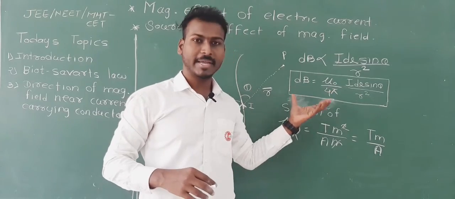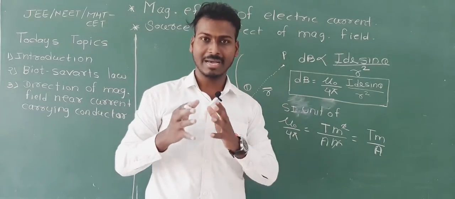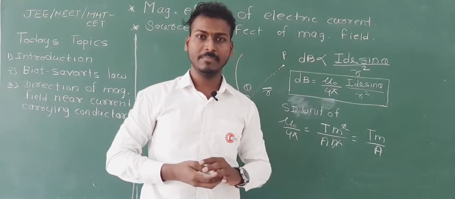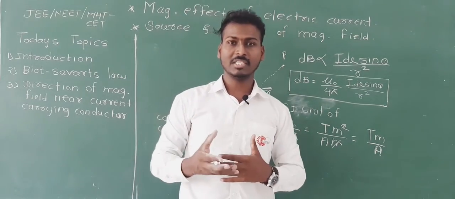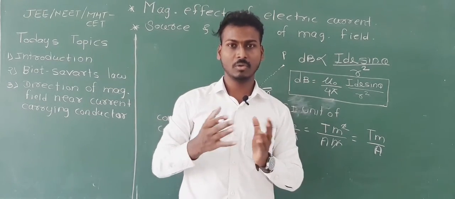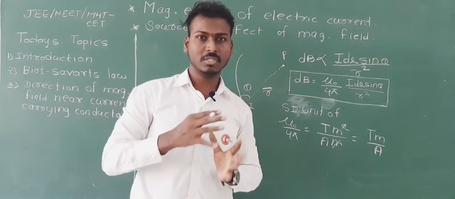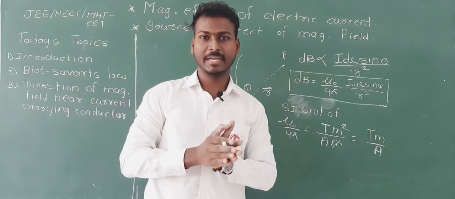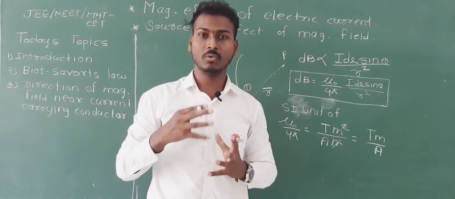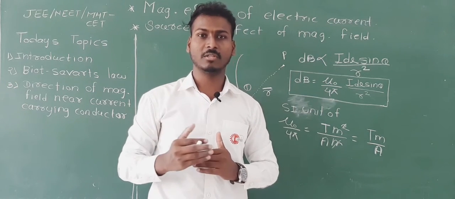We came to the point that the magnitude of magnetic field is nothing but mu 0/4 pi I dl sin theta divided by r square for a point which is near to the current carrying conductor. Okay, so in examples they will ask you to find out sometimes angle, sometimes distance, sometimes position vector. We will go through that also. So note it down. After that we will solve one example, and before that we will also see the direction, because we have just gone through the magnitude of magnetic field. If they ask for the direction of this magnetic field, then how to solve this kind of questions, we will go through that also.